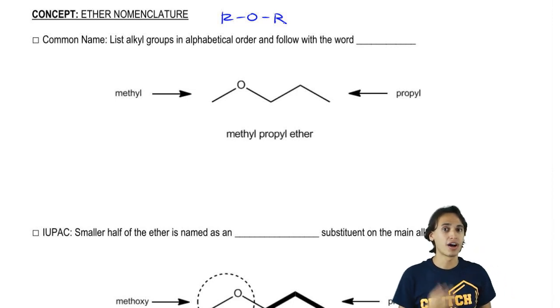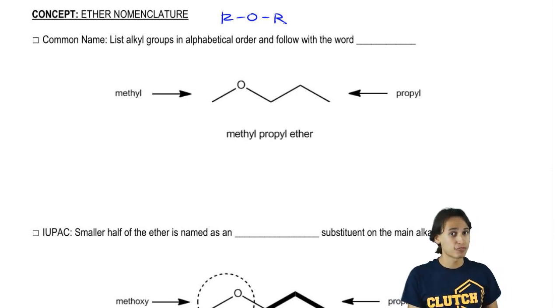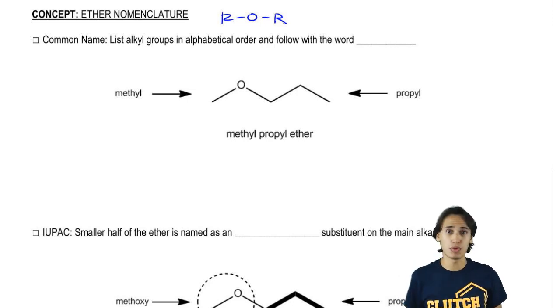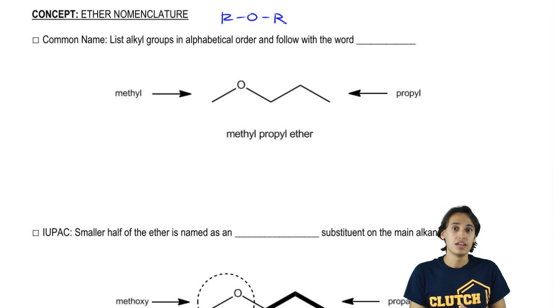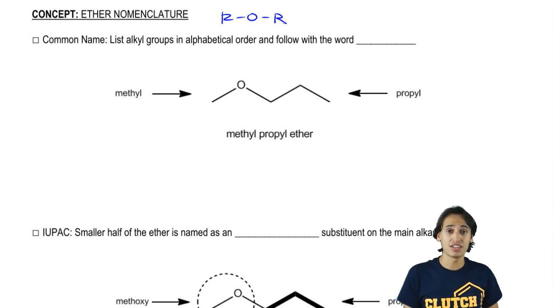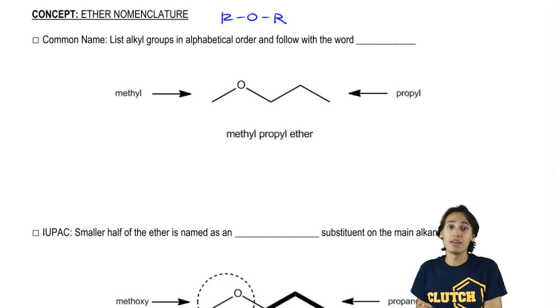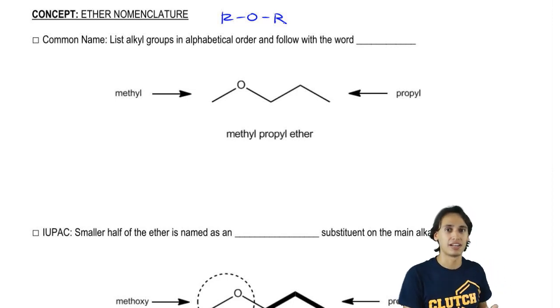Now, if you guys remember, IUPAC names are the ones that were developed after 1919 at the IUPAC convention. That means every name that we have for a molecule before that date is considered a common name. And it turns out that because ethers are so simple, a lot of times we're going to use common names more often than the IUPAC names for them.